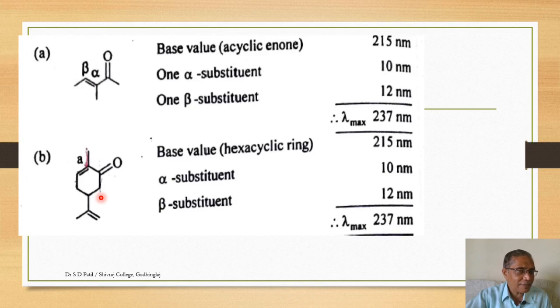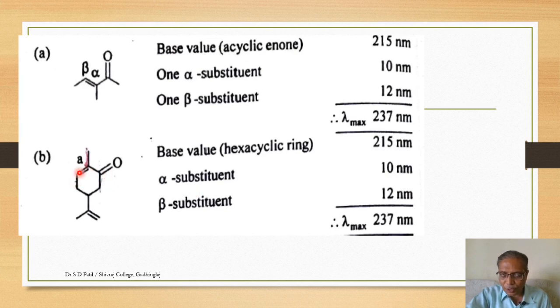In this third case, again you will find that this is an enone. It has a carbonyl group, then there is a double bond in conjugation, but the structure is a hexacyclic ring. It is a cyclic enone and the ring is six-membered. So the base value for a six-membered ring is 215 nanometers. Now see the different carbons. This is alpha carbon, this is beta carbon.